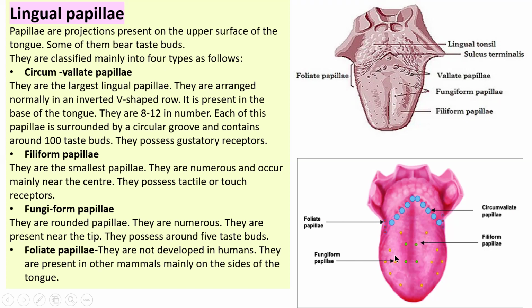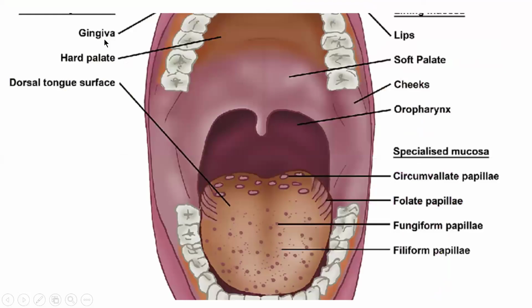Now about foliate papillae. Foliate papillae are not developed in humans. They are present in other mammals, mainly on the side of the tongue. The oral cavity includes gingiva, meaning gums, hard palate, lips, soft palate, cheeks, and oropharynx, parts of the pharynx which I am going to explain: nasopharynx, oropharynx, laryngopharynx.